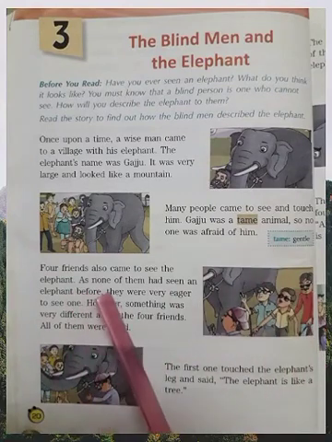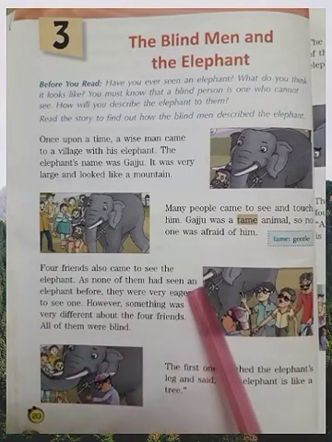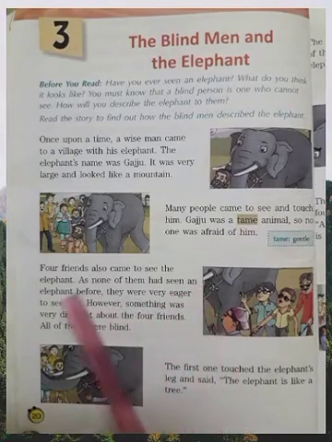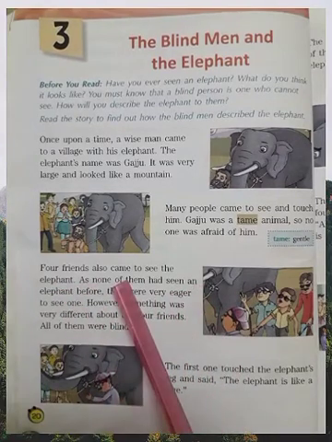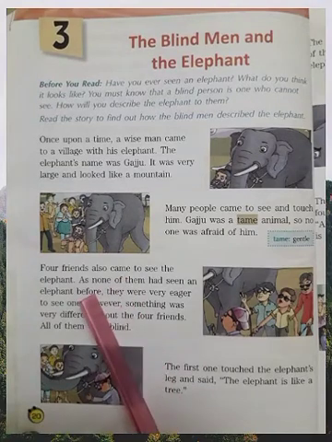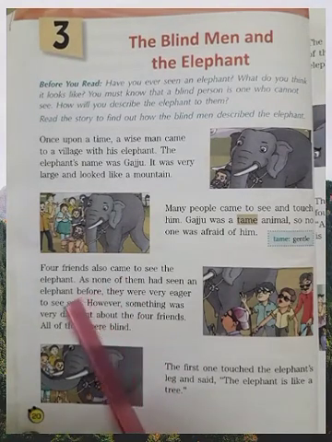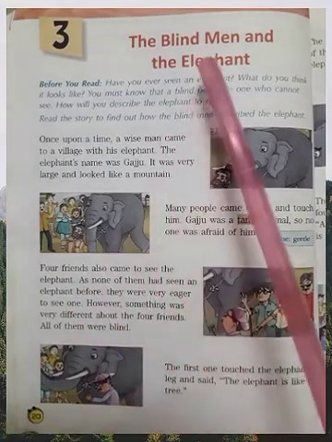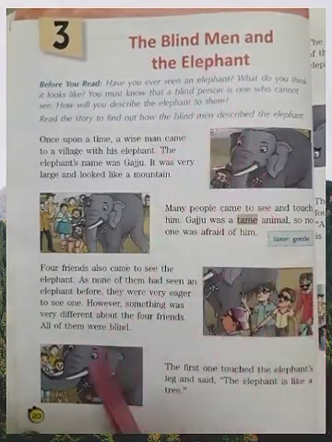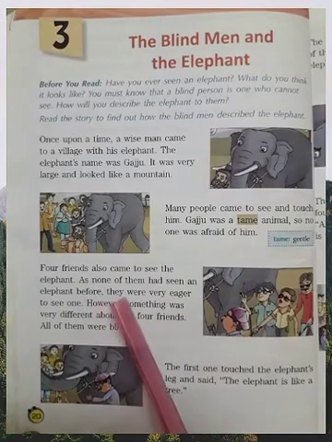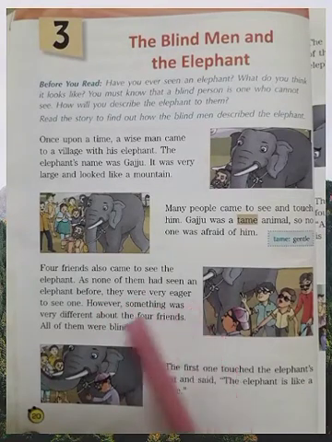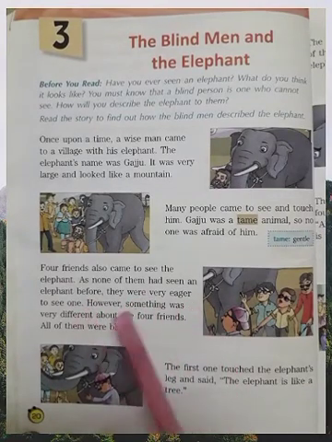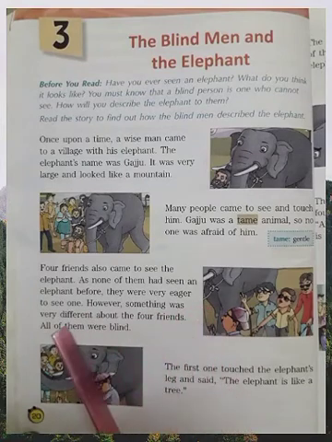4 friends also came to see the elephant. Who were these 4 friends? Can you think who these were? Okay, yes, you are right. These friends will be the blind men. As none of them had seen an elephant before, they were very eager to see one.